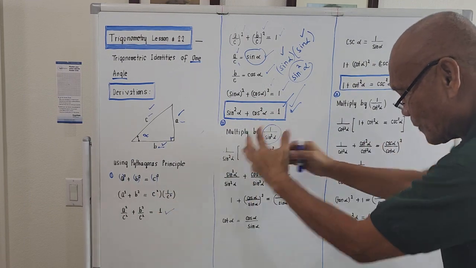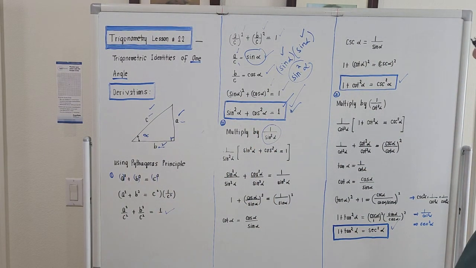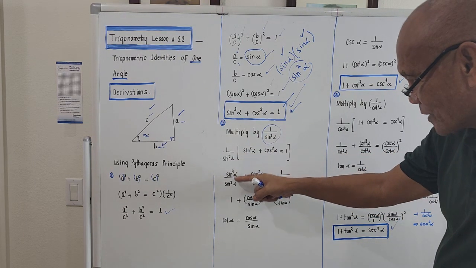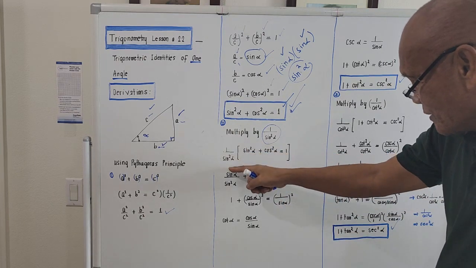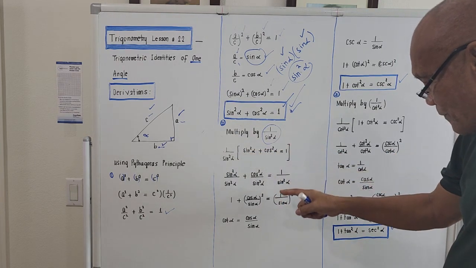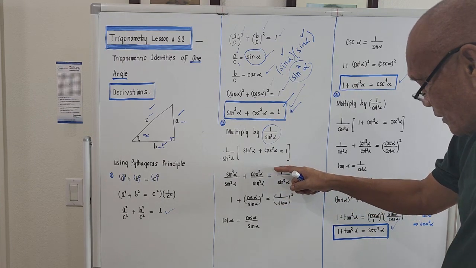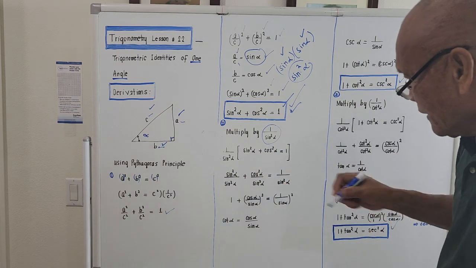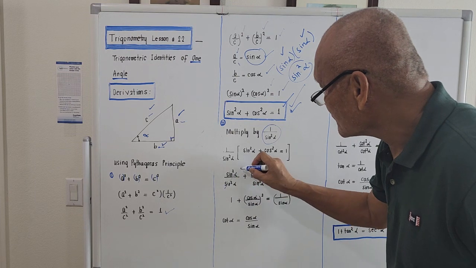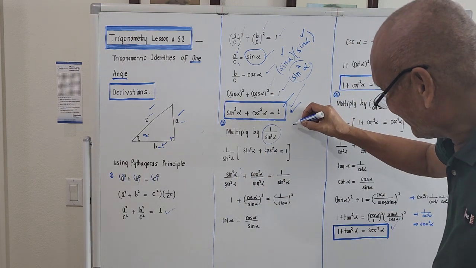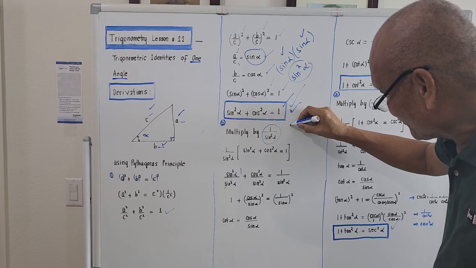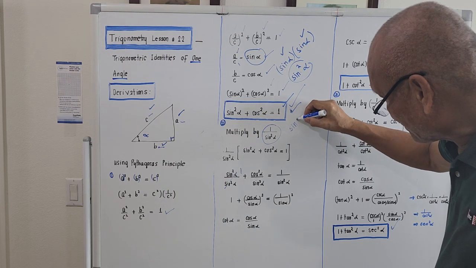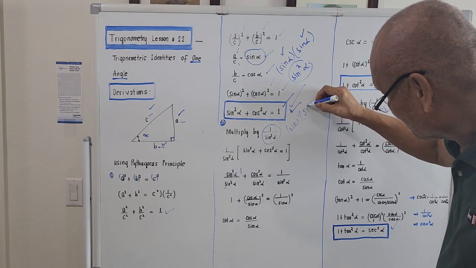And if we try to expand this one or distribute, 1 over sine square of alpha times sine square of alpha is actually sine square of alpha over sine square of alpha. 1 over sine square times cosine square will be cosine square of alpha over sine square of alpha. And this should be equal to 1 times 1 over sine square, which is just 1 over sine square of alpha. And in here, the simplification of this is 1. Or the proper way to cancel it should be something like this. You put sine square of alpha as the product of sine of alpha and sine of alpha.